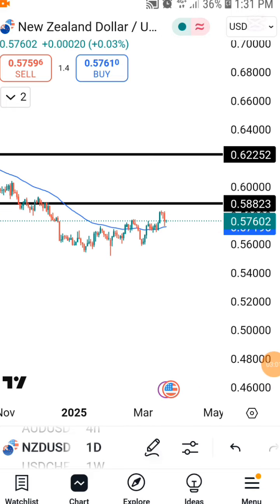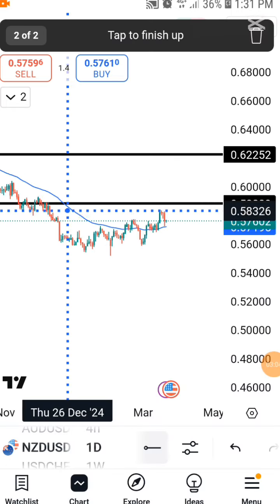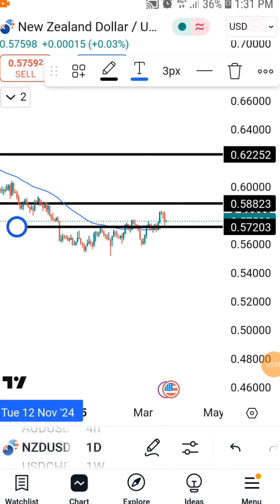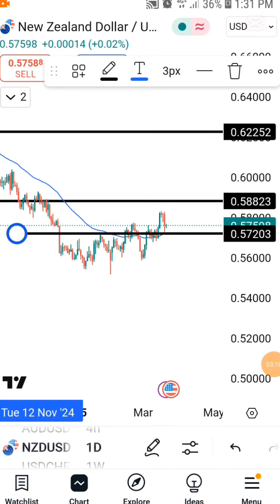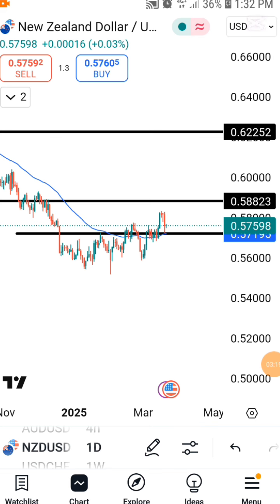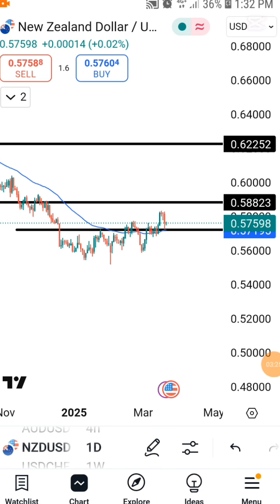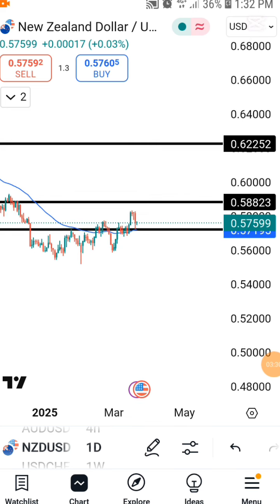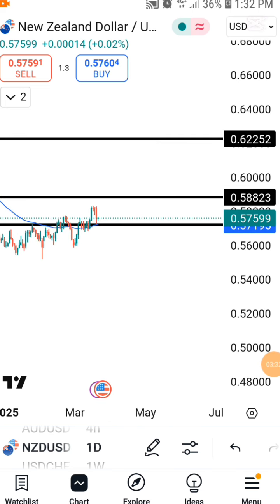Can you see? This is our 1 day. This is our 1 day 50 moving average. Can you see? Even without being told, you know what is happening here already. We see a break of structure here. We see a change of character here. So immediately the market approached our 1 week, which is the supplier, the market began to retrace back to the demand, which is what? Daily. So this is what this market is going to do.